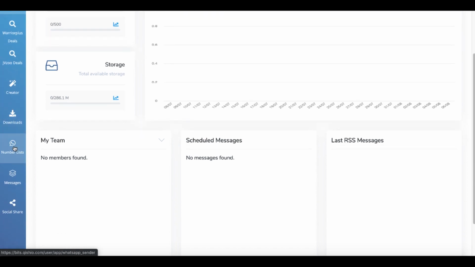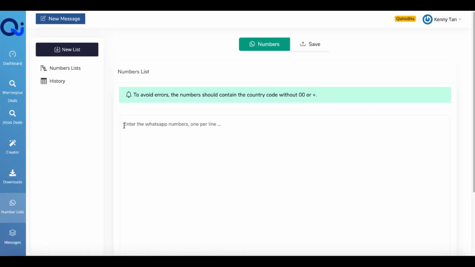Now let's get into the heart of this, and it's numbers list. Here is where you actually create a list of WhatsApp numbers. This is where you run into the problem of using this software. The software doesn't actually collect the numbers for you. That's where you need to understand WhatsApp marketing.